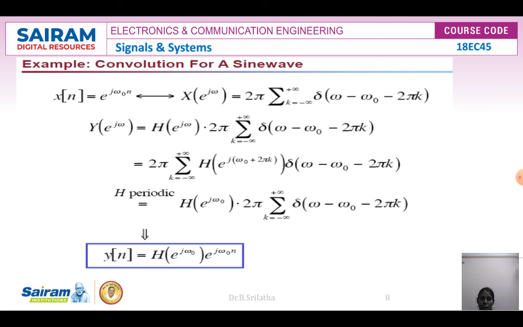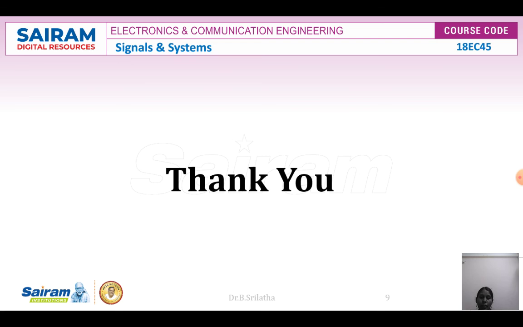Here we can take 2 pi out, and substitute H of e power j omega, which is a summation over k from minus infinity to plus infinity of H of e power j into omega naught plus 2 pi k, because of the periodicity property. Based on the periodicity we can write this whole thing as H of e power j omega naught. So this is 2 pi into the summation over k from minus infinity to plus infinity of delta of omega minus omega naught minus 2 pi k, and the whole thing is also e power j into omega naught into n. Like this we can do.